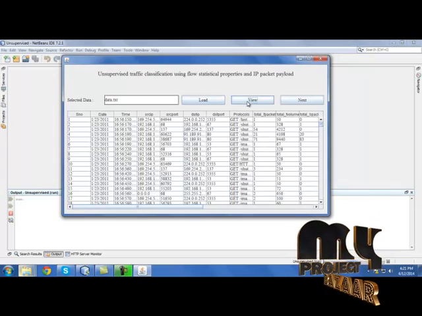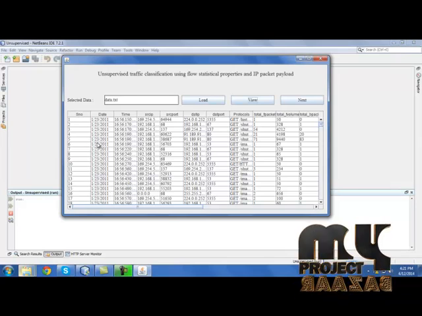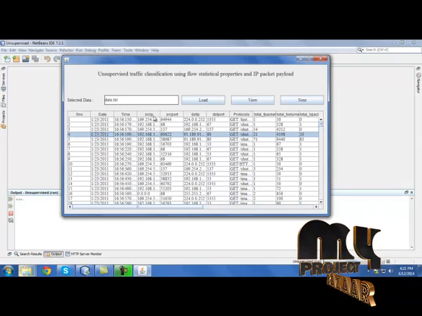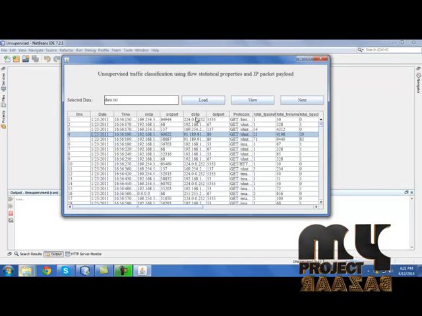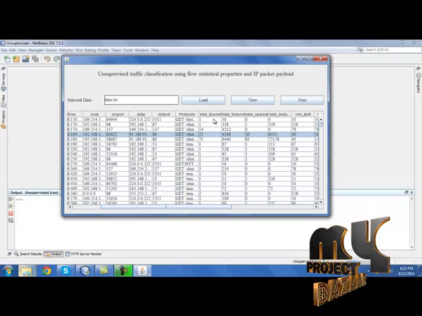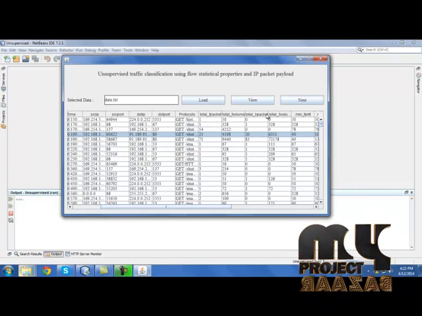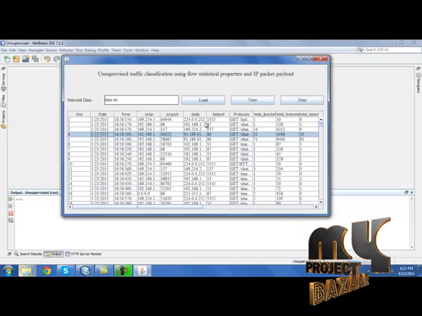Dataset loaded successfully. Click view. This is the dataset we are going to use in our project. It will show the date, time stamp, source IP, source port, destination IP, destination port, the protocols used, total packets forwarded, total volume of the packets, and flow of the packets. Then click next.